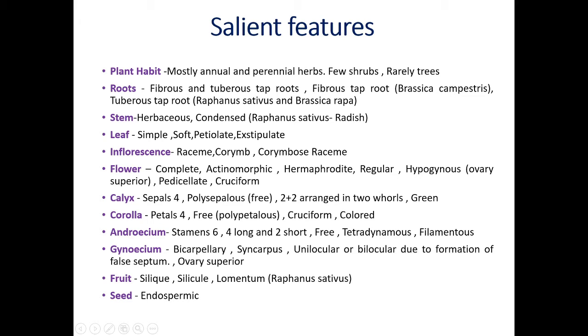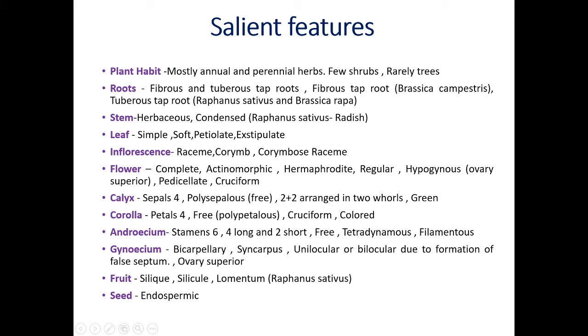Flowers are with stalk. They are called pedicellate flowers. And cruciform. That means the arrangement of the petals is in the form of a cross. That's why there is the name cruciform. The old name of the family was Cruciferae. Now the new name is Brassicaceae on the basis of the arrangement of the petals.